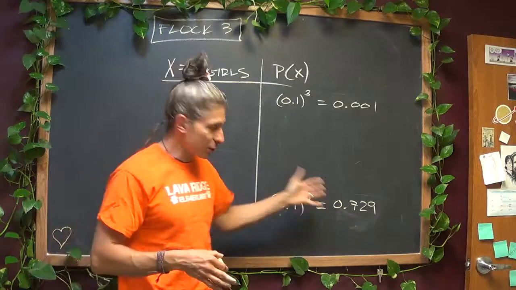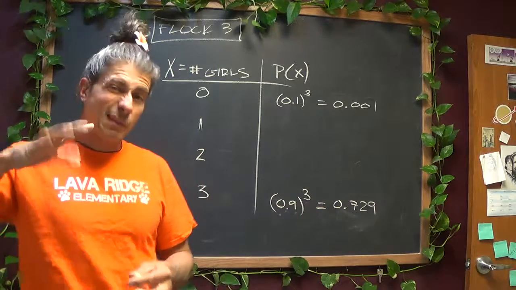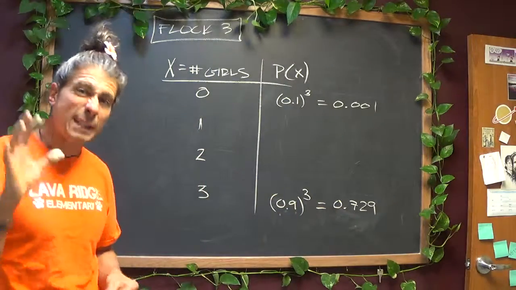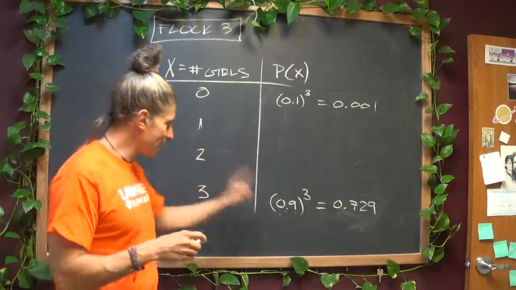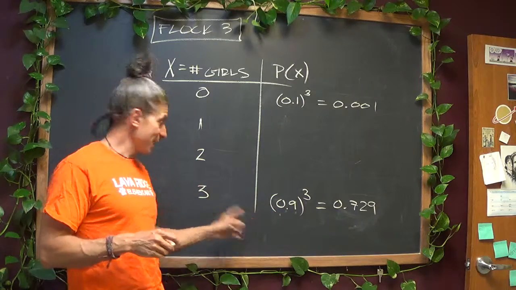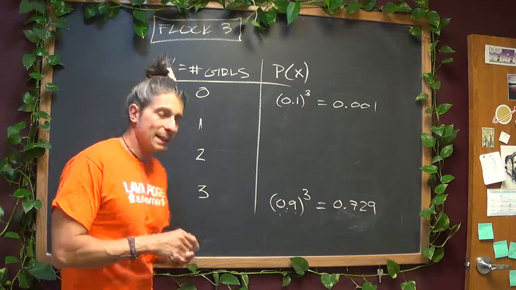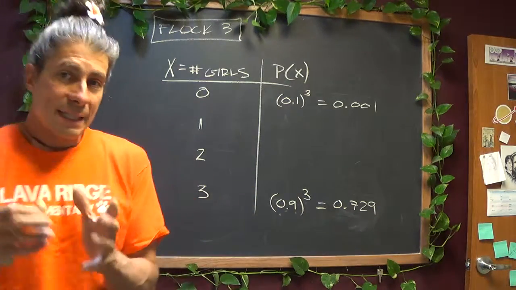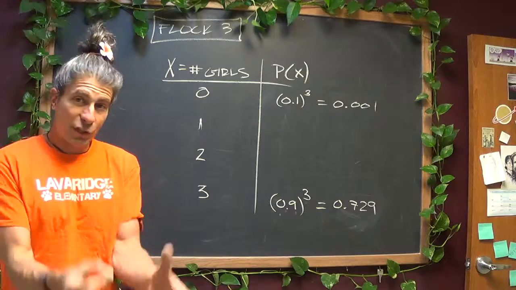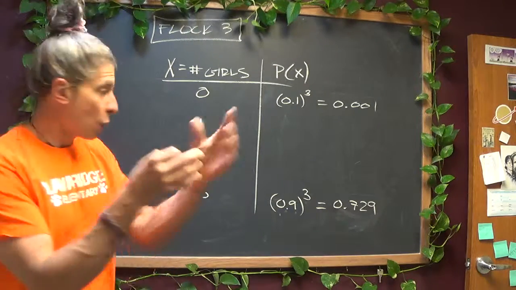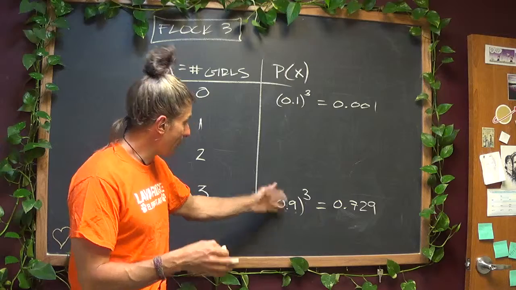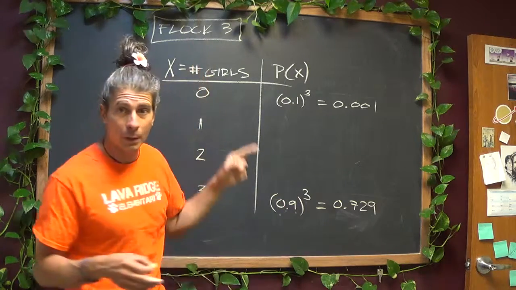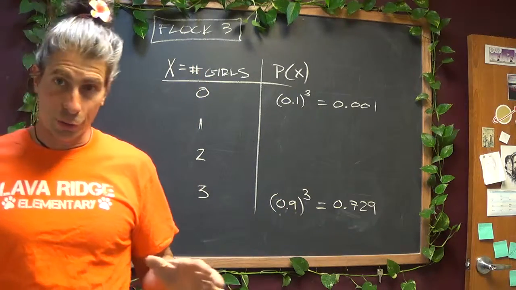About a 73% chance, which means roughly 3/4 of the time I should get all girls if I buy 3 birds. Now, taking a macro view, this does make sense. Since 90% of the birds sexed are female, 3/4 of the time that I buy 3 of them, I should get all girls.